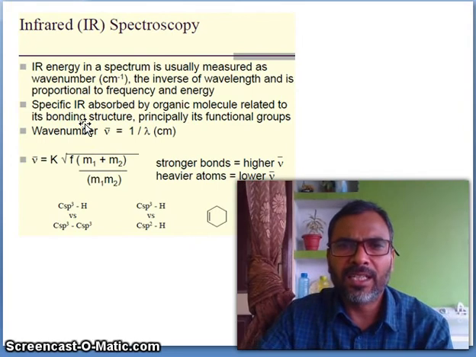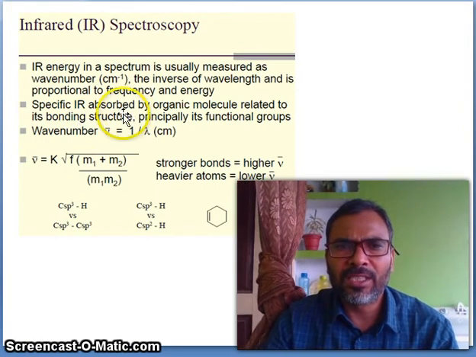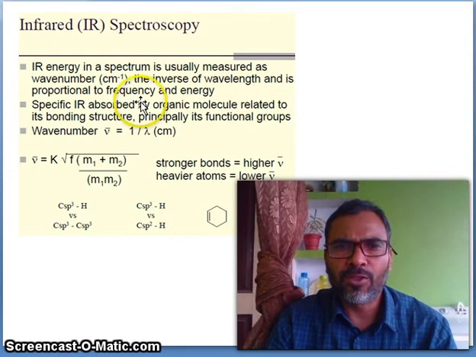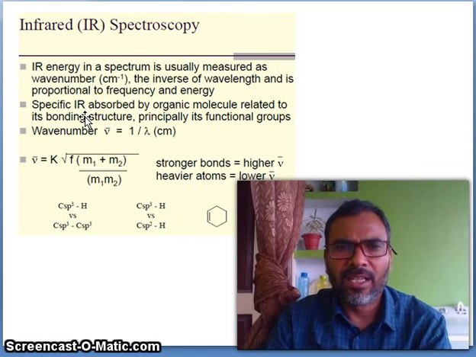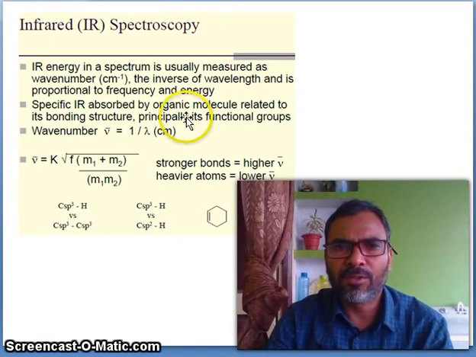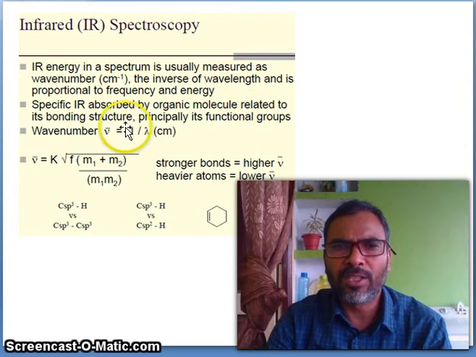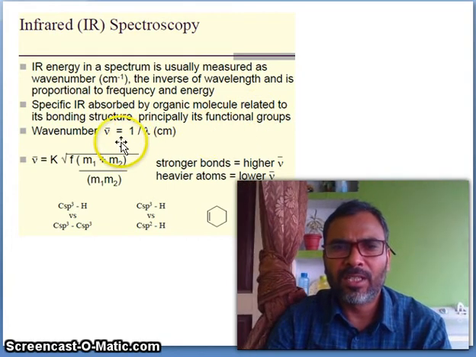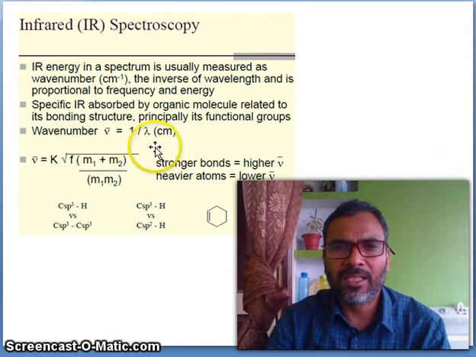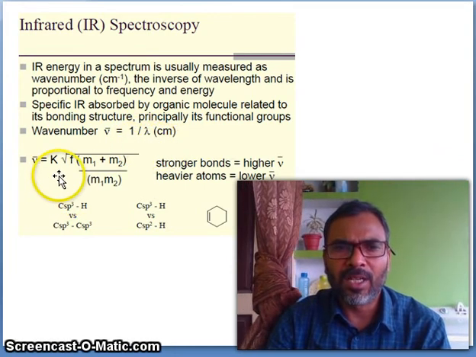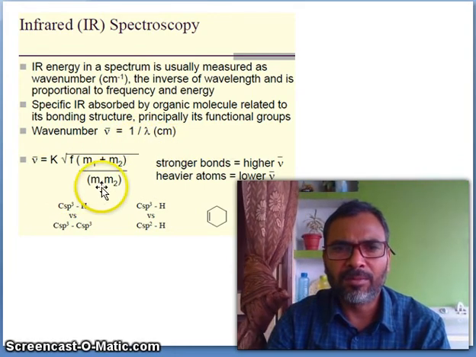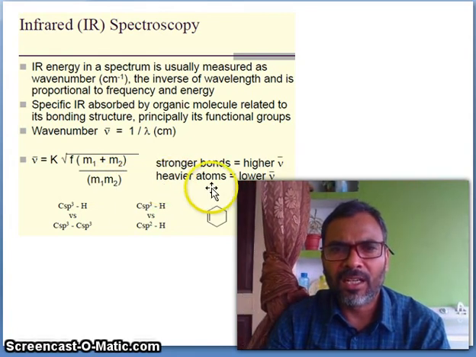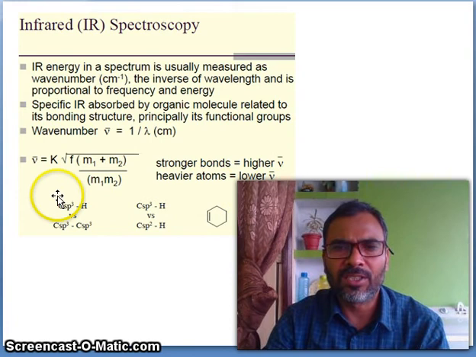IR energy in a spectrum is usually measured as wave number, the inverse of wavelength, and is proportional to frequency and energy. A specific IR absorption by an organic molecule is related to its bonding structure, principally its functional group. Wave number is equal to 1 by lambda in centimeter inverse. So nu bar is equal to 1 by 2 pi c root k by mu. A stronger bond gives higher frequency, a heavier atom gives lower frequency.